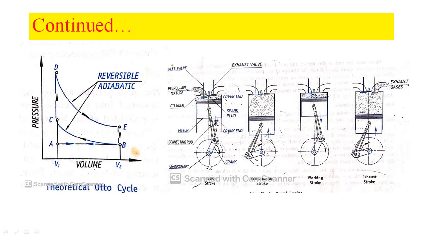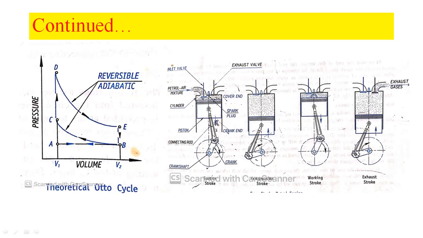Okay, so totally 4 strokes are required to complete one working cycle. Therefore, we call this kind of engine a 4-stroke engine. So it is a 4-stroke engine, and of course it is a petrol engine, the reason being that the type of fuel used is petrol. So in the headline we have given it as construction and working of 4-stroke petrol engine. How many strokes are required here? Totally 4 strokes are required to complete one working cycle of the engine.